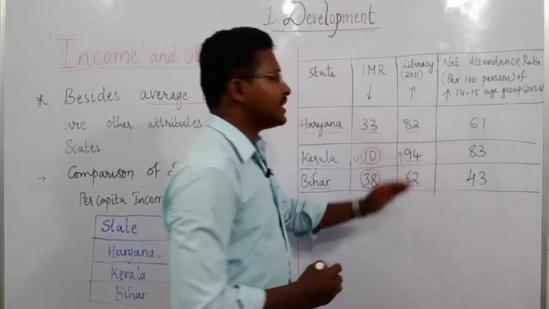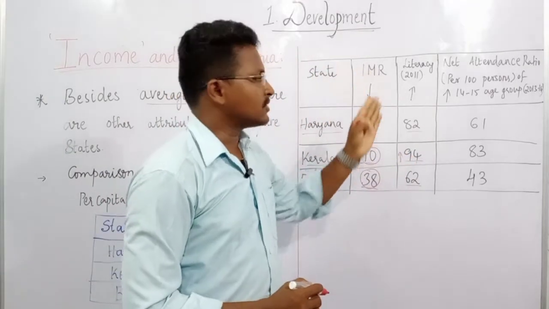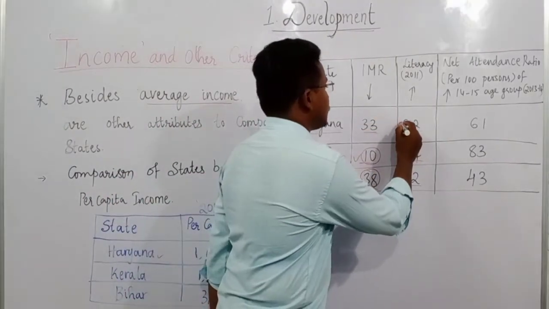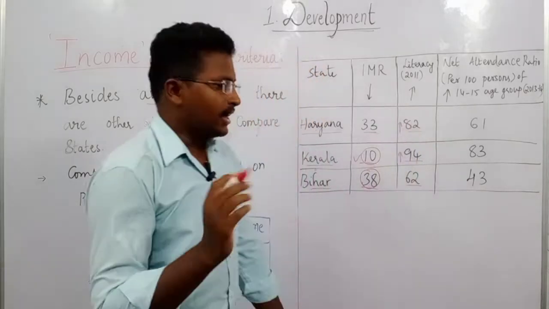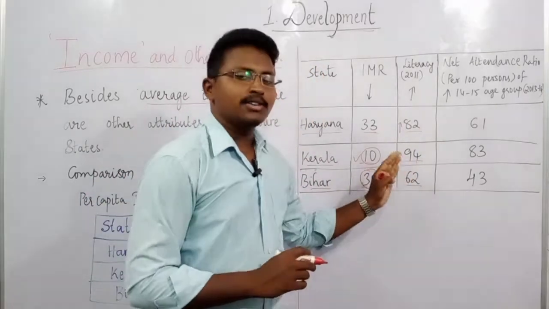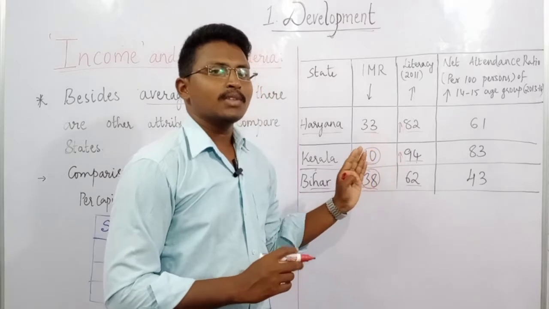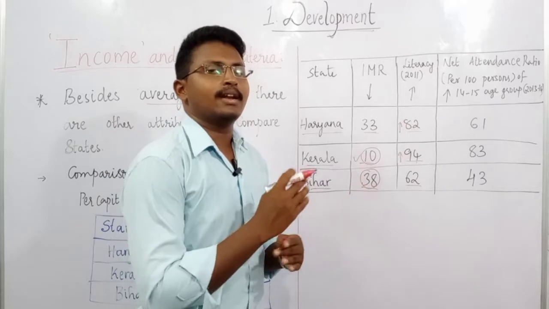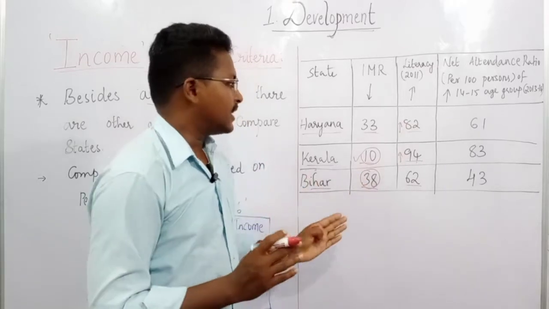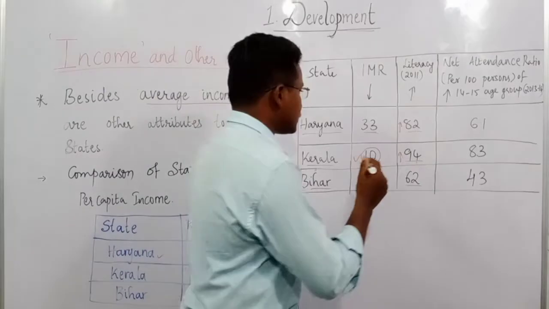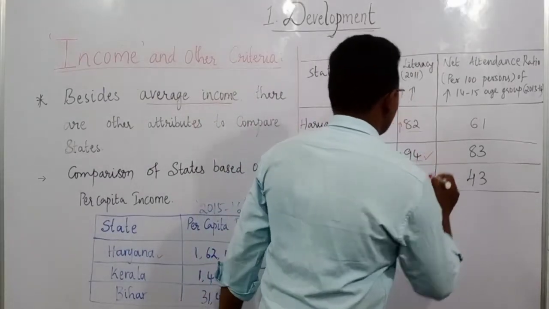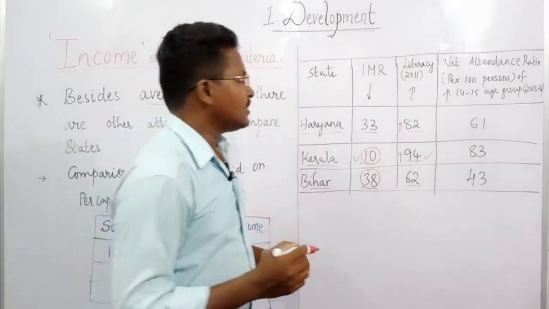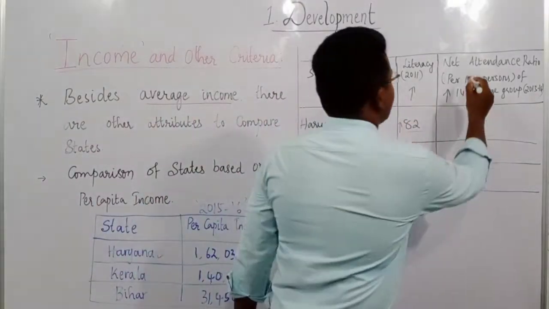Why? Because the literacy rate should be increasing. So after Kerala, the next one which is closer to 100 or which is higher is Haryana. Then again if we see Bihar, it is only 62%. That means on average only 62 people can read and write at least in one language in Bihar. So here also the Kerala state is in a better position compared to Haryana as well as Bihar. Then the next one is the net attendance ratio.